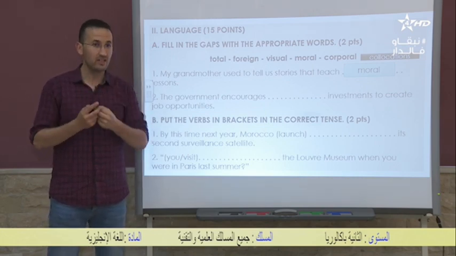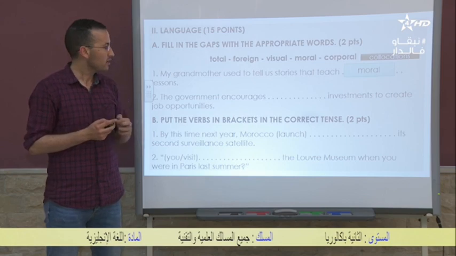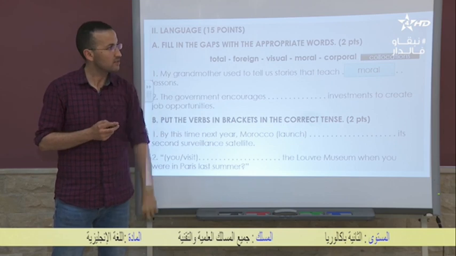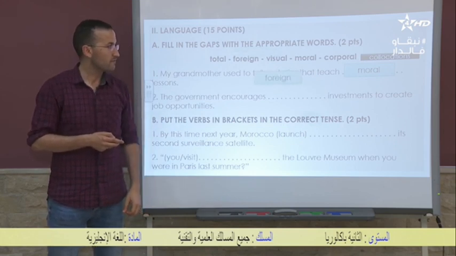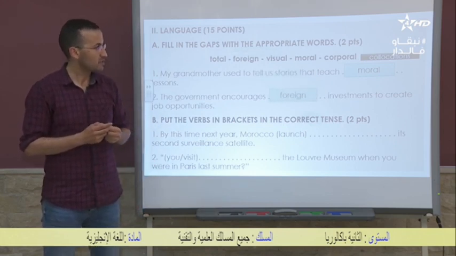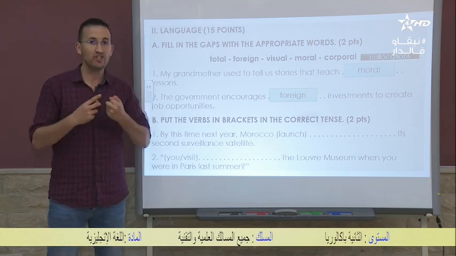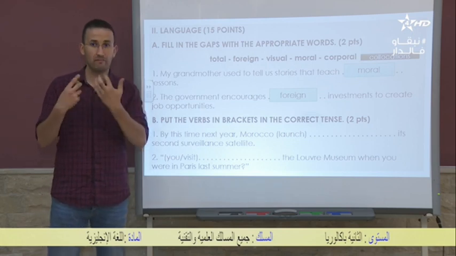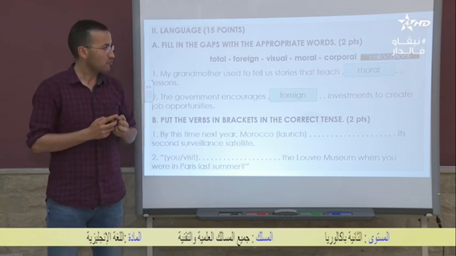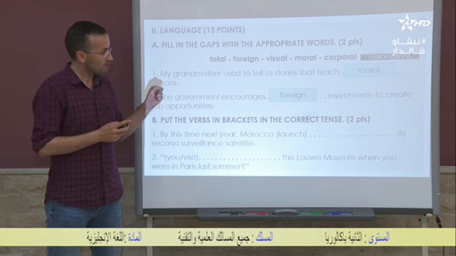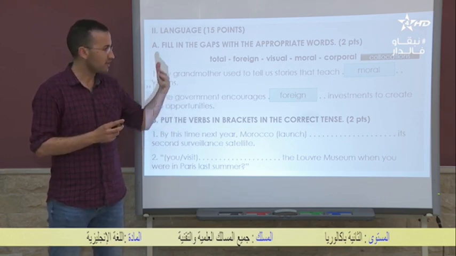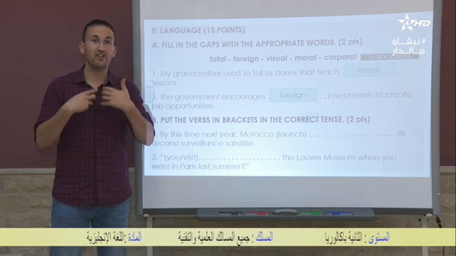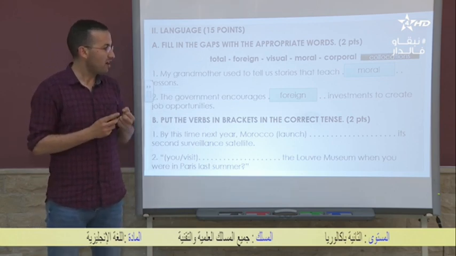Again, some thinking time. Okay. So the government encourages foreign investments. So our government encourages people to come from other countries. Those people have money, so they come to Morocco. These foreign investments create what? They create more job opportunities. They are good for the economy.